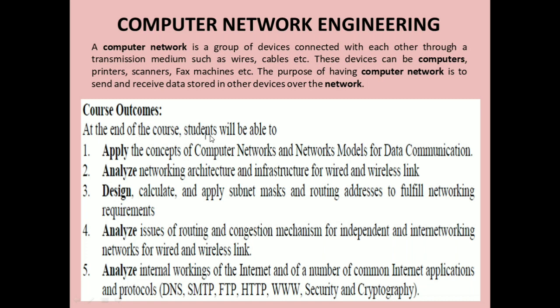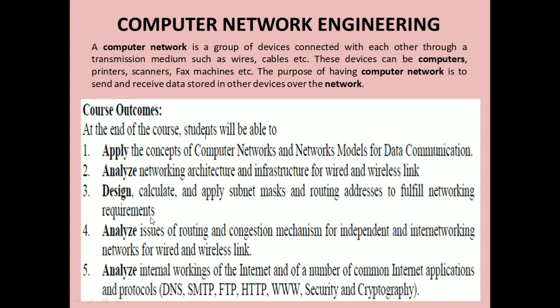By the end of the course, the first outcome is to apply the concepts of computer networks and network models for data communication. There are different computer network concepts and different network models we will be seeing in the forthcoming classes, and you can apply these models for data communication. The second outcome is to analyze the networking architecture and infrastructure for wired and wireless links. That is, we will be studying wired network architectures and wireless network architectures.